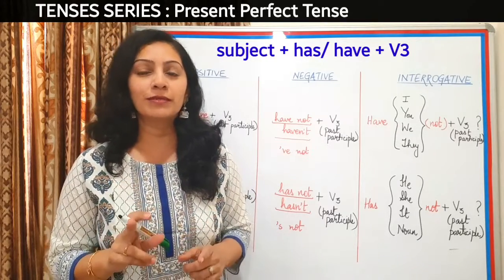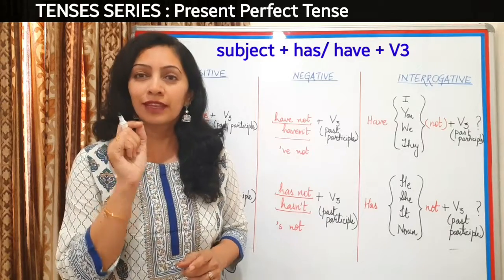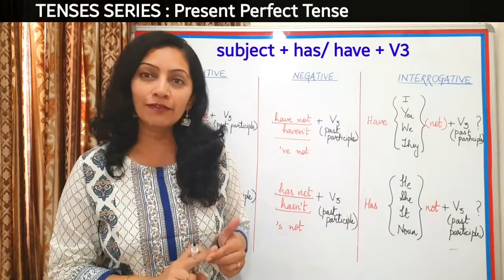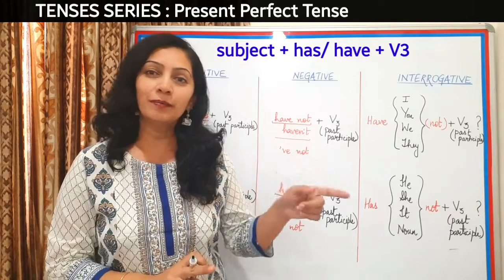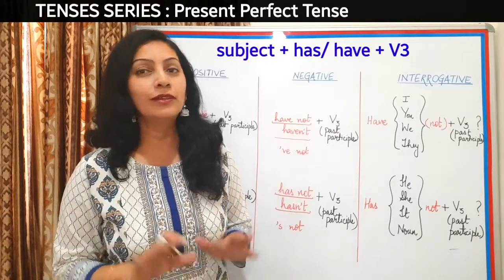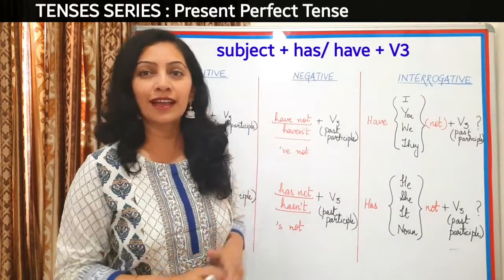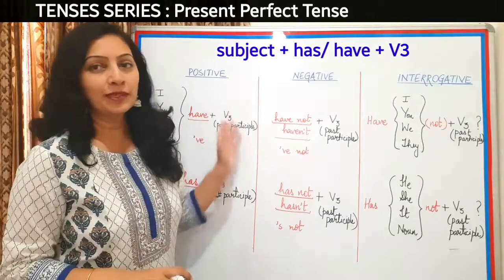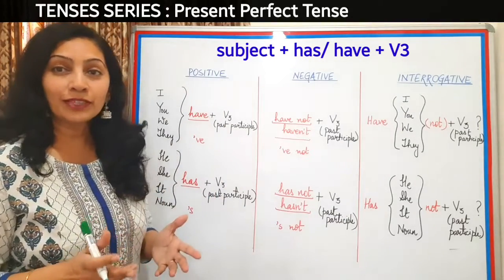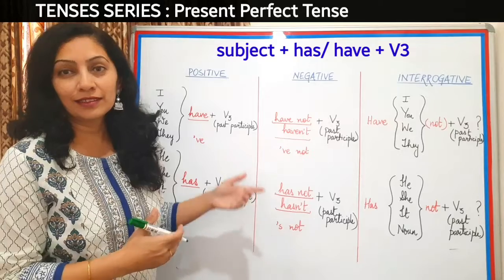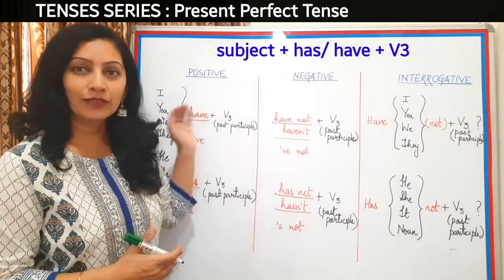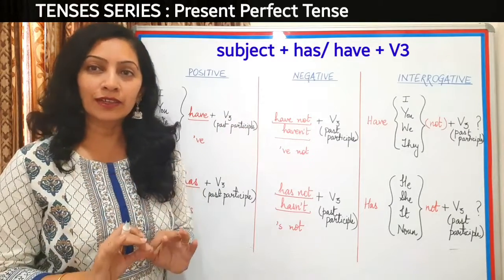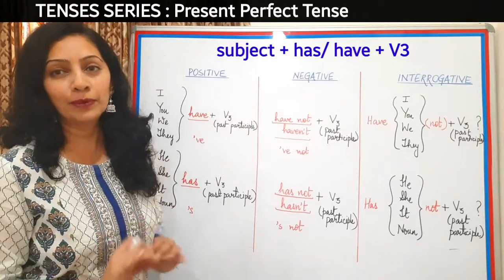So you have to keep this in mind, that the moment you think about the word perfect, then it has to have has, have or had and the past participle or 3rd form of the verb. Let's start analyzing the different categories of these sentences. Let's start with the positive one. Now, as I have already told you, there are 2 categories of subjects, and we will go as per the subject so that you know which subjects fall under singular category and which fall under plural category.